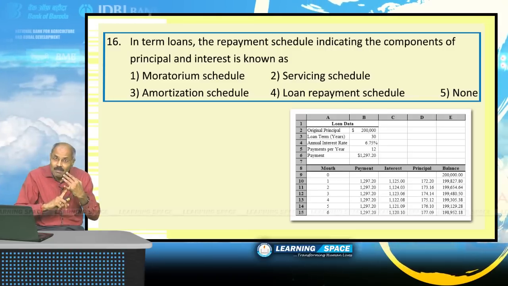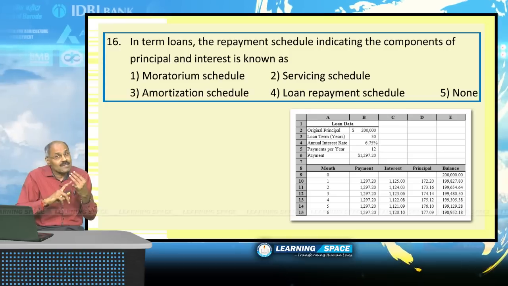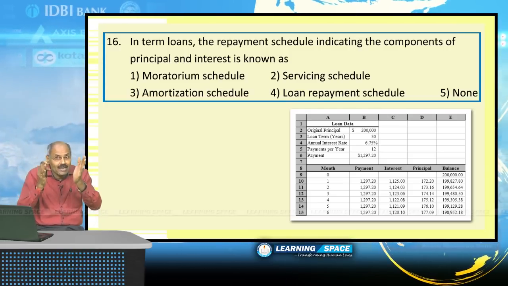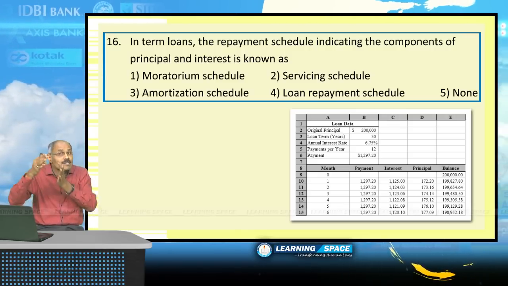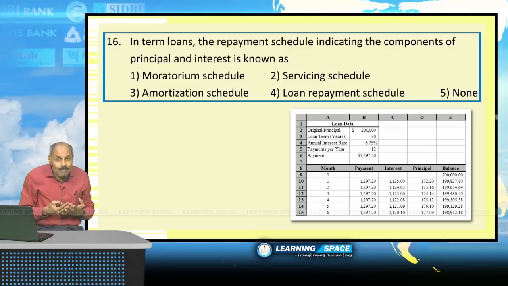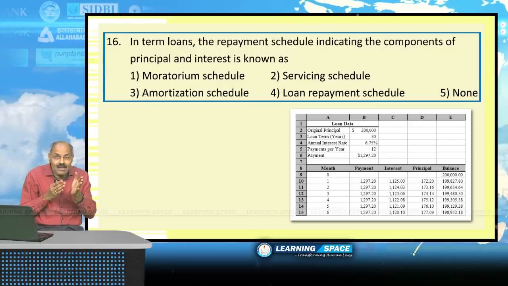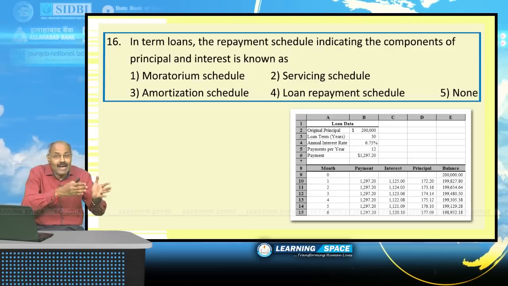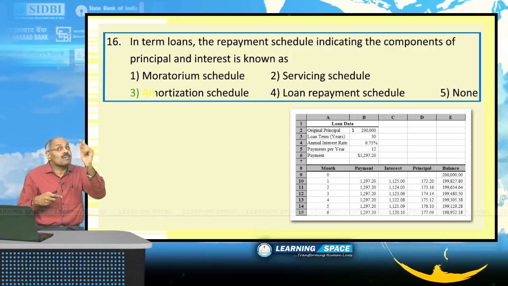One is the principal, and the second one is interest. Every month principal and interest will vary. As the time passes, interest will be reduced and principal will increase, but both put together will be the same. That schedule indicating how much principal you are paying back and how much interest you are paying back is called the amortization schedule.